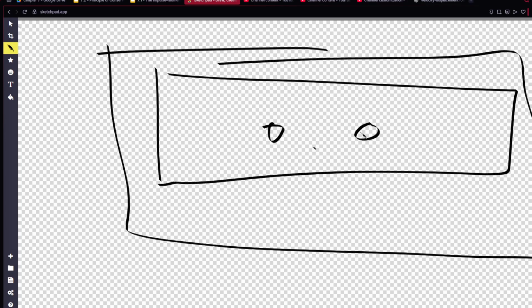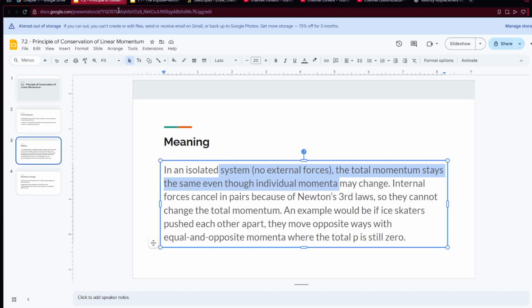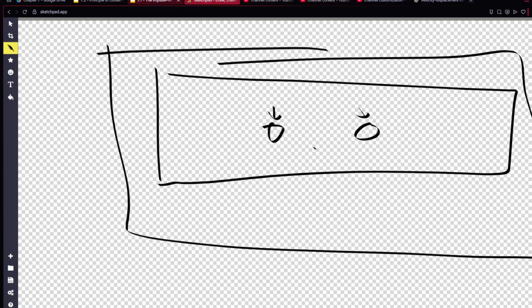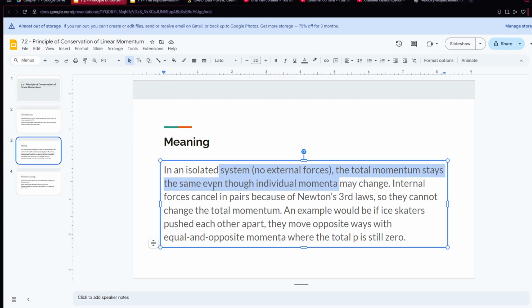These two pucks, regardless of whether they're hitting and one is slowing down, and the other slightly slows down as well, that doesn't matter because there were no net external forces. It would be external impulse that leads to a change in linear momentum. But if there is none, then there is no change in linear momentum, as specified by the original formula we mentioned in the impulse momentum theorem.